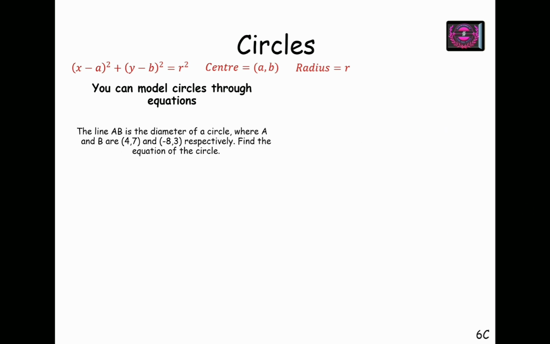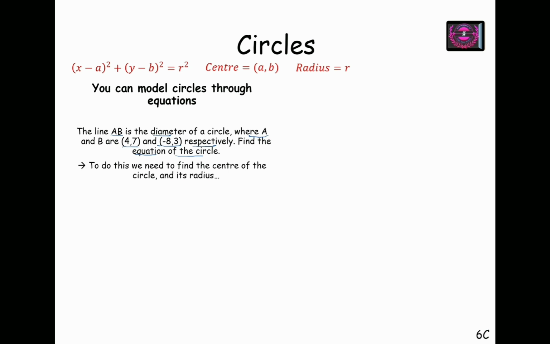it is given that AB is the diameter of a circle, where A and B have coordinates 4, 7 and -8, 3 respectively. Find the equation of the circle. So 2 points are given, A and B, and it is given that AB is the diameter of the circle. You have to find the equation of the circle. Your objective here is to find the center and the radius of the circle, and then use the center radius form to find the equation of the circle.